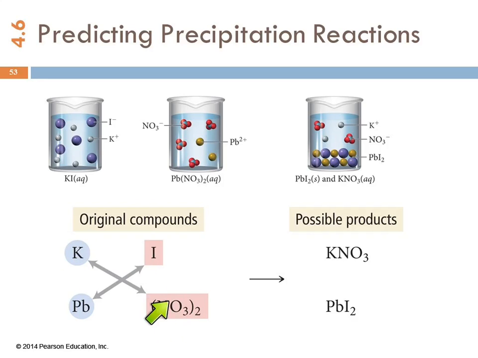Nitrate is one of those girls that just wants to party and is not interested in settling down or even getting real close to anybody. So these two are not going to hit it off. They're just not that kind. Iodine usually prefers to mingle, but there's a couple exceptions in that table, and lead is one of them. Silver is another one. If silver was there, she would be all over him. But lead's there, so it's the lead and the iodide this time. Is that weird enough? No?